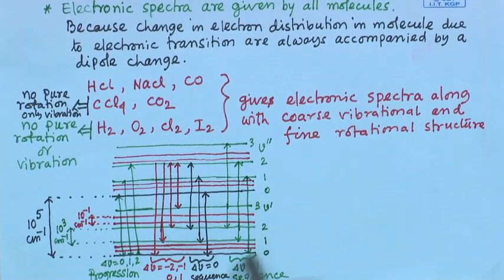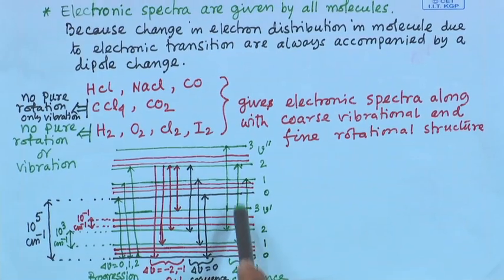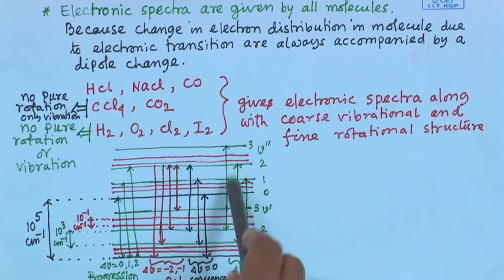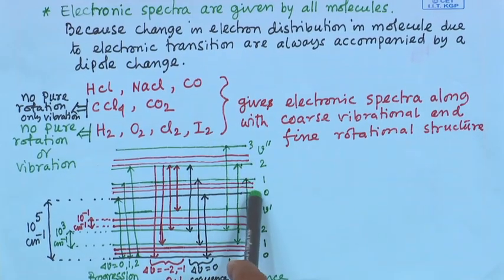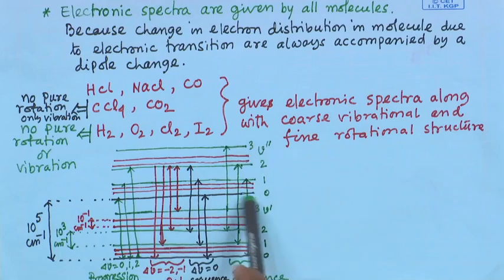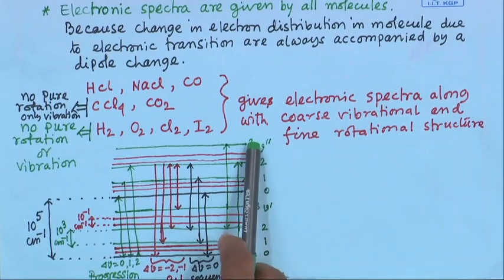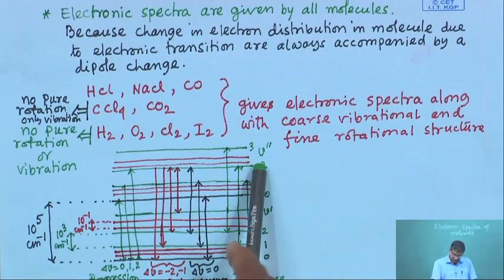This is the lowest electronic energy state, and in that state these are the vibrational energy levels. Similarly, for the higher electronic state the vibrational levels are V double dash equals 0, 1, 2, 3, associated with it.